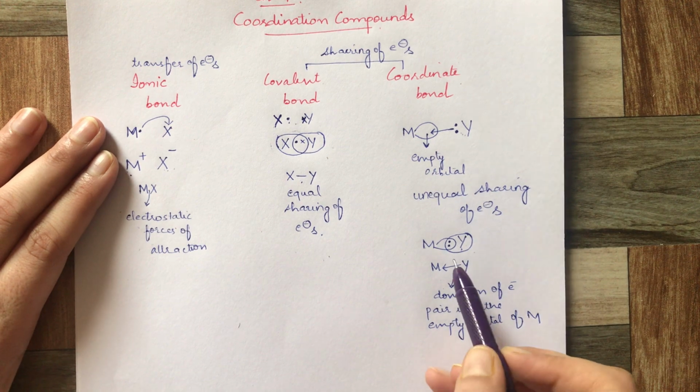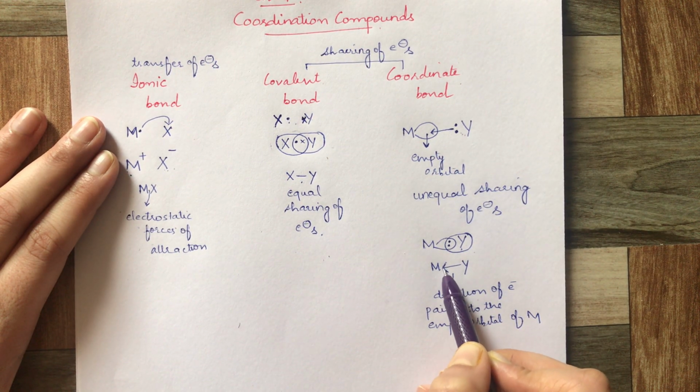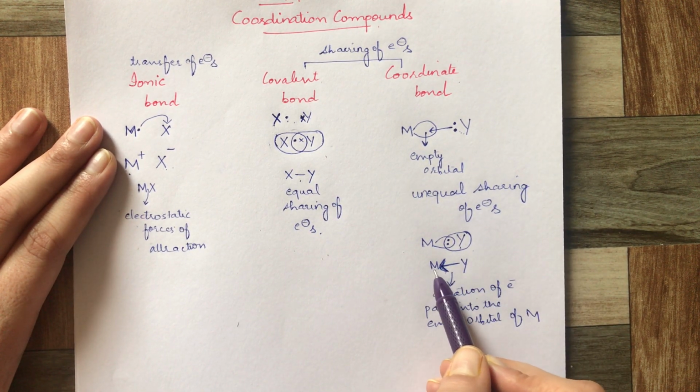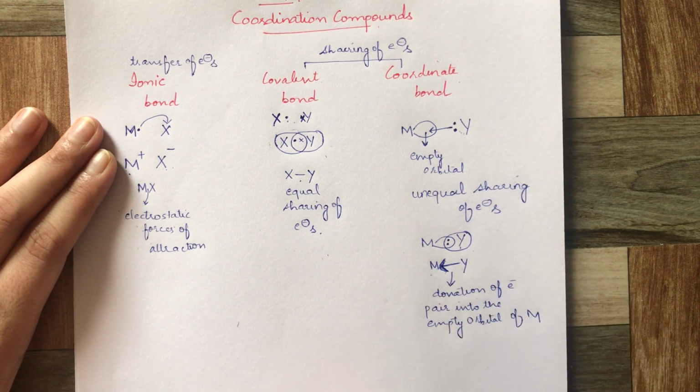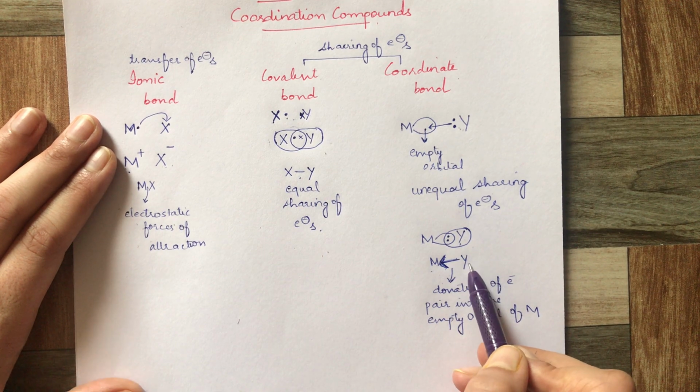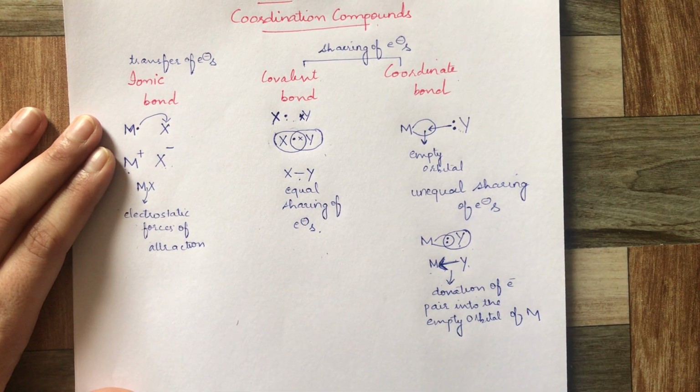The coordinate bond is represented by an arrow, where the head of the arrow points towards the atom which accepts the electron pair, and the tail points towards the atom which donates its electron density. I hope I have made it clear.